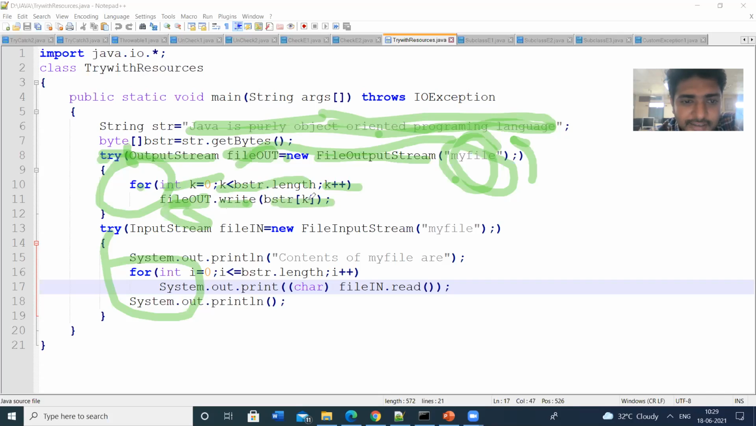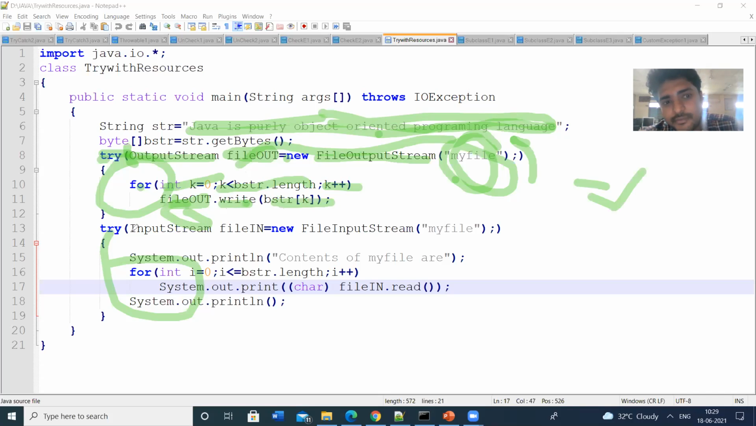That means if the k value is 0, the first byte will be displayed, j. If the k value is 1, bstr of 1, a. J, a, v, a. So like that, byte-wise the message will be displayed. So this is the output stream.